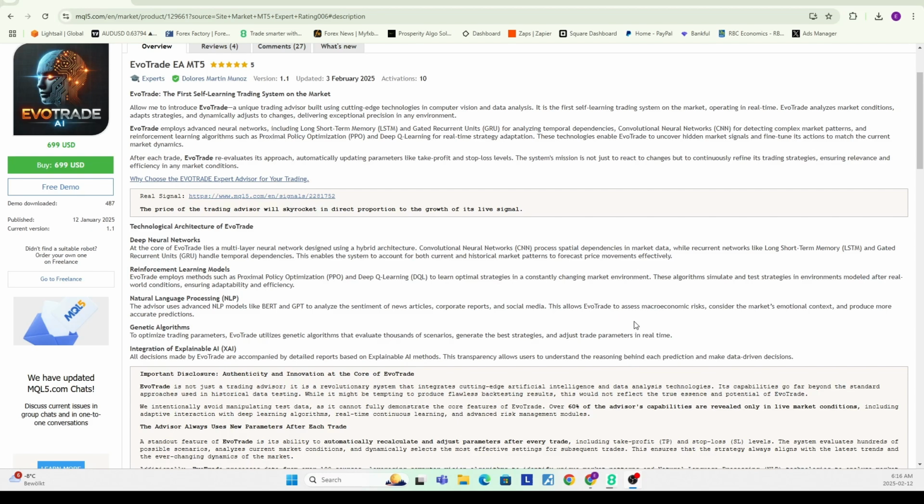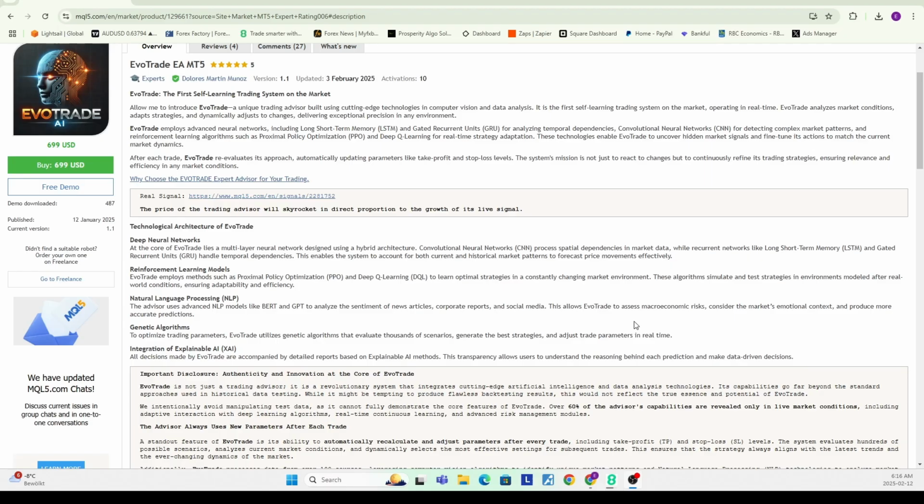You can apply some of these models for sure in an expert advisor. LSTMs are relatively straightforward to code. The actual math behind them is pretty basic, or you can even just use a pre-built Python package as a script, or you can save a model in Python and then use it in the actual expert advisor.